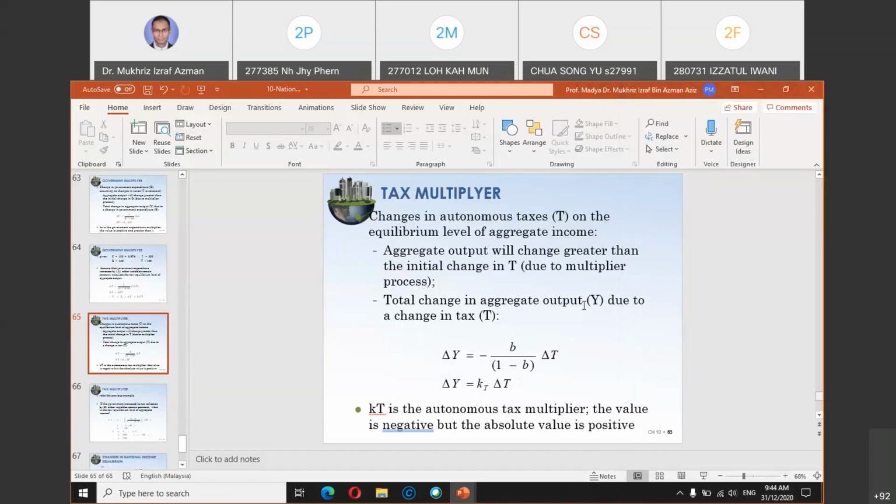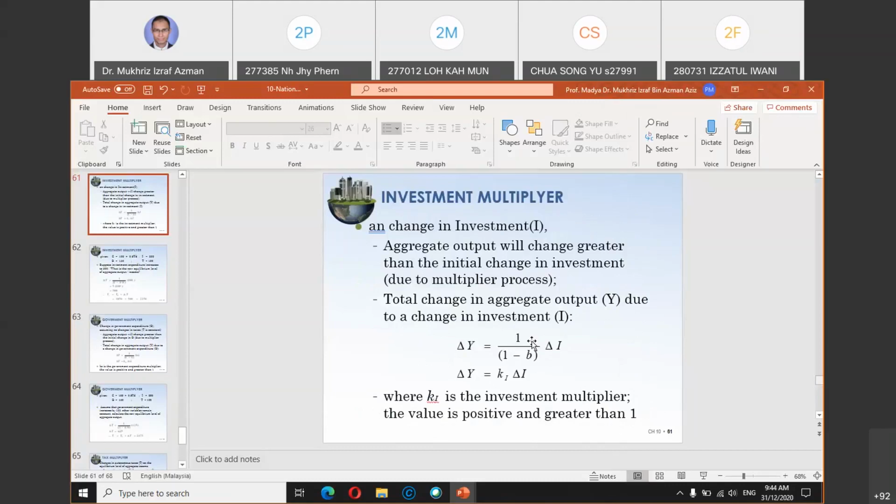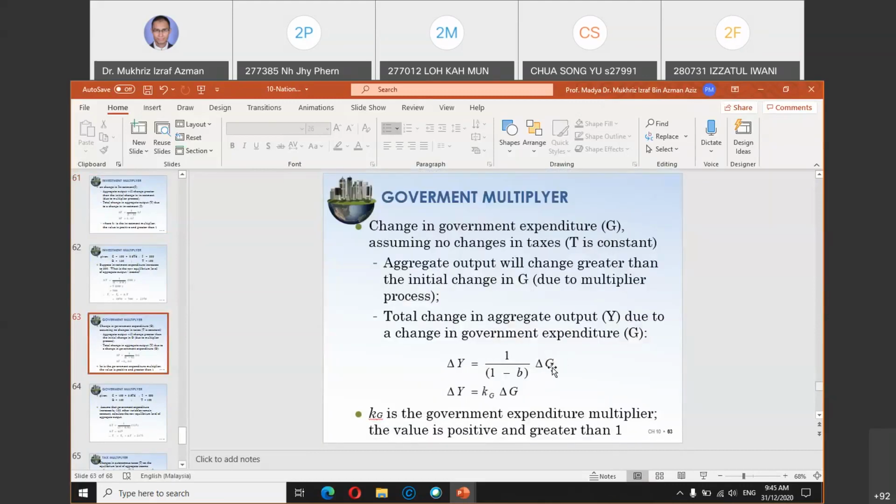The last part will be the tax multiplier. Just now I mentioned that for the government multiplier and the investment multiplier, the formula is the same: the multiplier value is 1 divided by 1 minus b. The only part that you change is the component I. Change in I, you change to change in G. For investment, it will be multiplied by the change in investment.